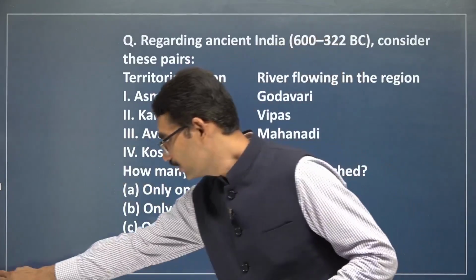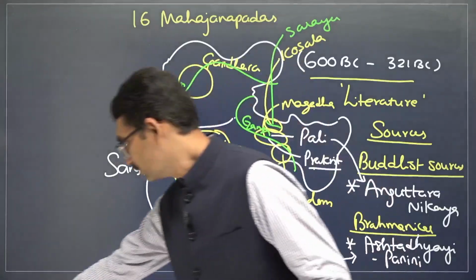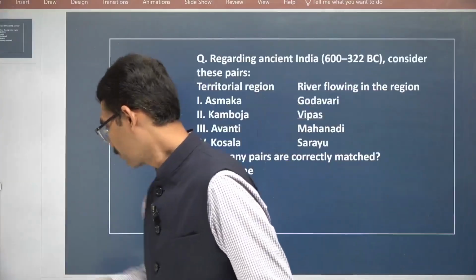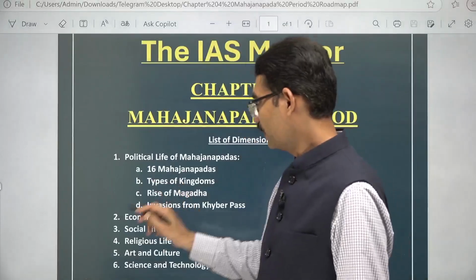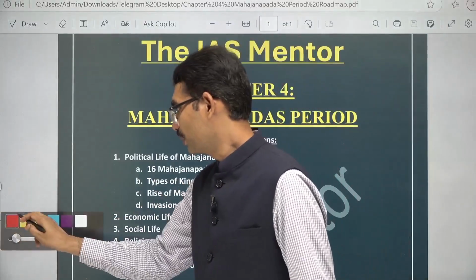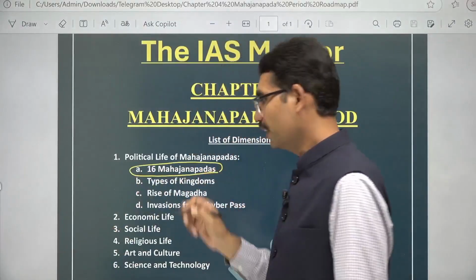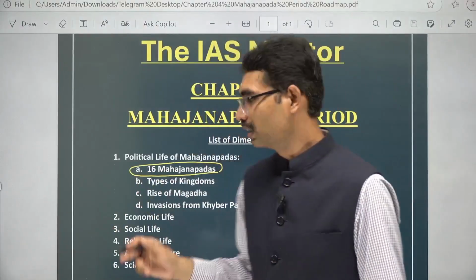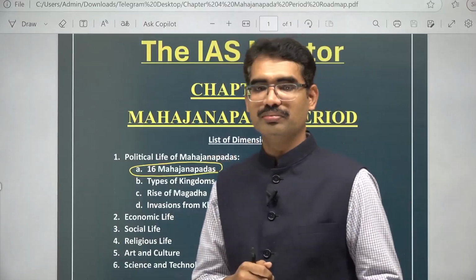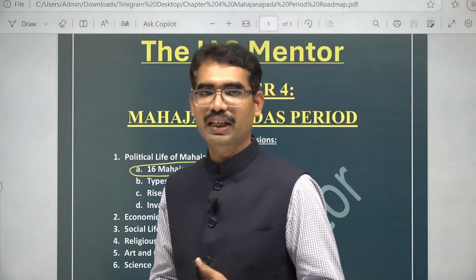Alright. So with this, we have completed this particular topic, the 16 Mahajanapadas. In the next video, we will try to analyze types of kingdoms. Alright, all the best. Thank you very much.